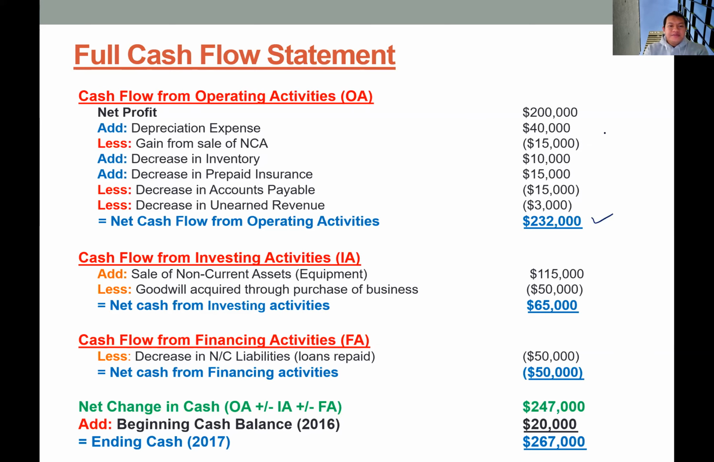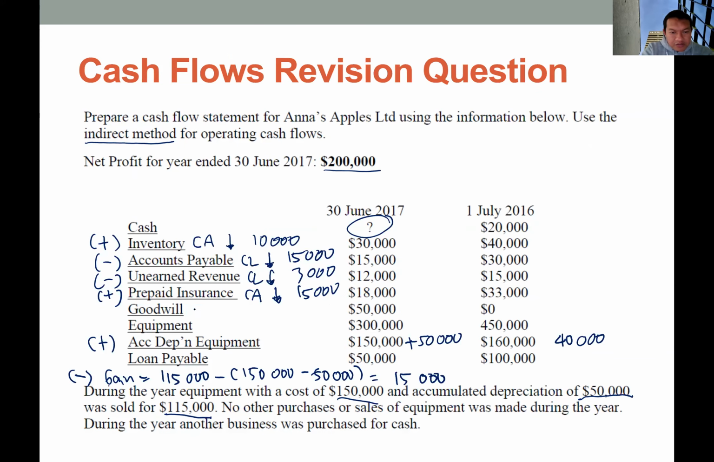Okay, next is the investing activities. So we need to check what happened with the non-current asset account. So you can see that we have two non-current asset or PPE, goodwill and equipment. So goodwill account is increasing, okay, by 50,000. So it means the company is purchasing a new company, other company. That's why they have goodwill. So it should be a deduction of investing cash flow. Equipment is declining. Okay, this should be an addition to the investing cash flow.